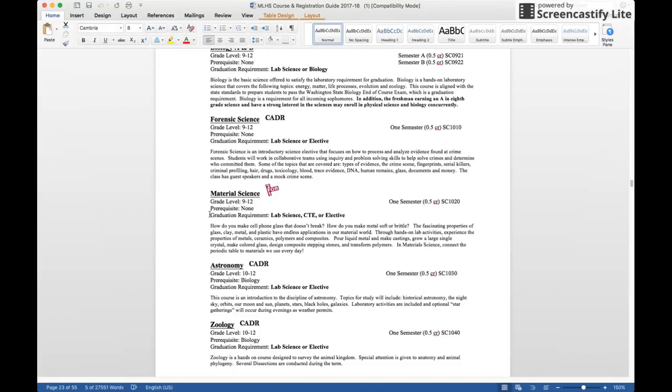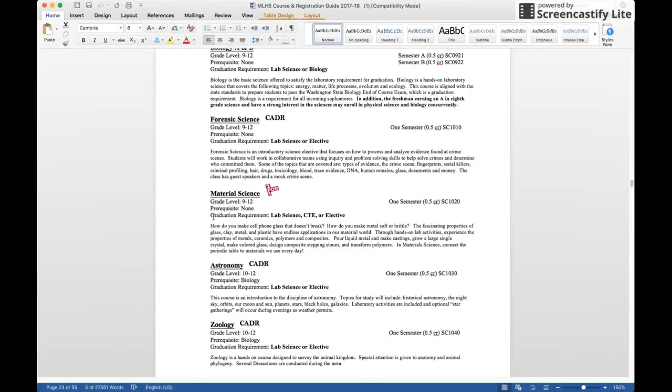What will this satisfy? What graduation requirement will this satisfy? Well, this is a lab science or a CTE or an elective. You look over to the right where it says 1 semester. This is 1 semester long with a half a credit tied to it. Down at the bottom, there's a course code. So if that's what you're wanting to take for next year, that's what you would put down on your registration form. Underneath it, you have a little blurb. It gives you a little bit of an idea of what the course is about, a short summary in which you can decide if that is what you really want to take next year.